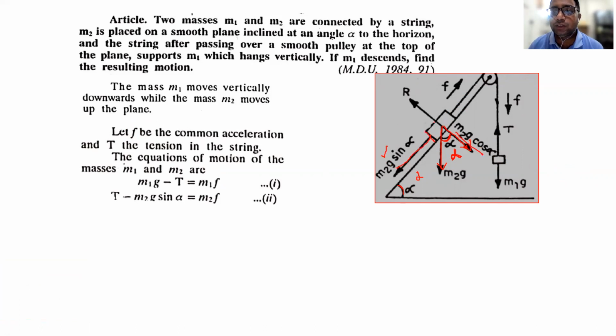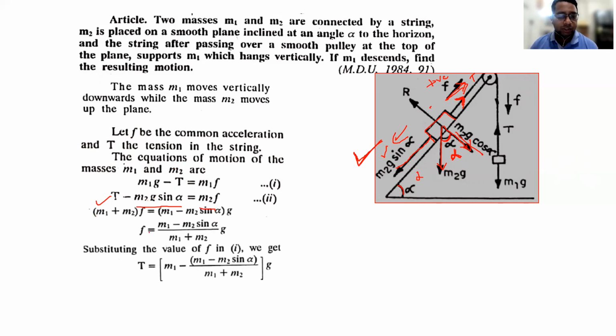Because this particle is moving up the plane, the acceleration will be upwards. The component m2g sin alpha acts downward, and what else acts upward? The tension of the string, because we always suppose the tension force in the direction opposite to the particle's weight component. So what will be the effective force for this particle in up the plane motion? Since the particle is moving in this direction, this direction will be considered the positive direction. So t minus m2g sin alpha is equal to mass into acceleration, m2f.